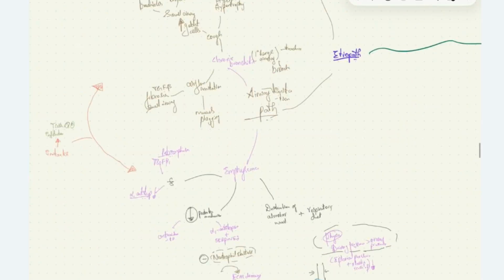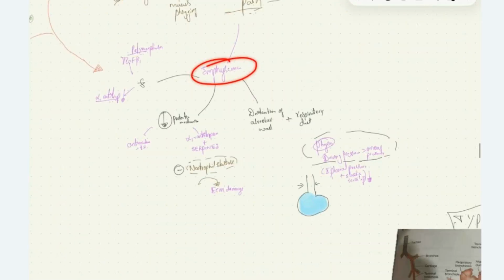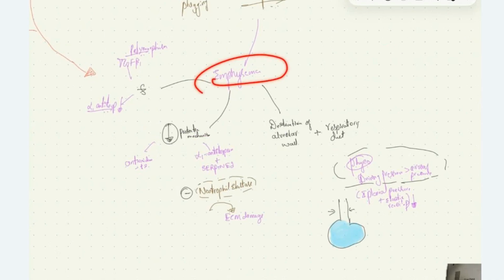Coming to emphysema pathophysiology, in emphysema, the patient will have genetic abnormalities in the alpha-1 antitrypsin gene leading on to alpha-1 antitrypsin deficiency, or they have polymorphism in TGF beta-1 gene, which causes fibrosis.